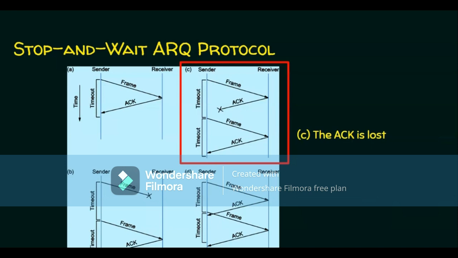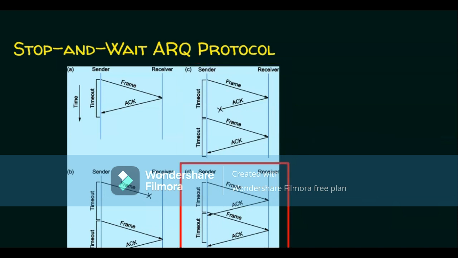Let's see scenario number 4. In scenario number 4, the frame is not lost and the acknowledgement is also not lost. Then what is the problem with this scenario? The problem is the timeout fires too soon. It means before getting the acknowledgement, the timer expires. Let's see this example. The sender has sent the frame and the receiver has sent the acknowledgement. Due to some delay in the network, this acknowledgement has reached the sender late. It means the acknowledgement has been received after the timer expires. If you notice here in the timeline diagram, we got the acknowledgement after the timeout expires.